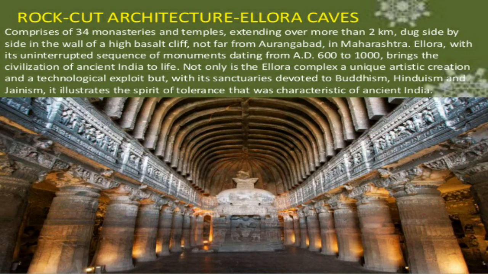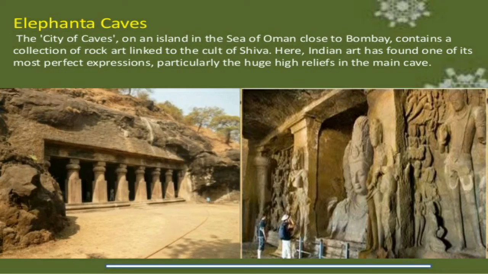So now we are going to learn the next slide, and it is the Elephanta caves. Here we can find the Elephanta caves, the city of caves on an island in the Sea of Oman, close to Bombay, containing a collection of rock art linked to the cult of Shiva.